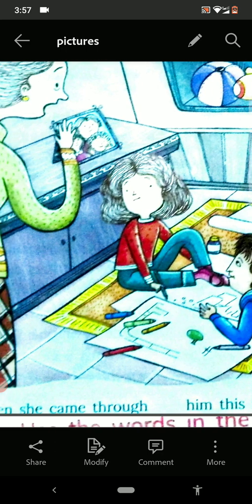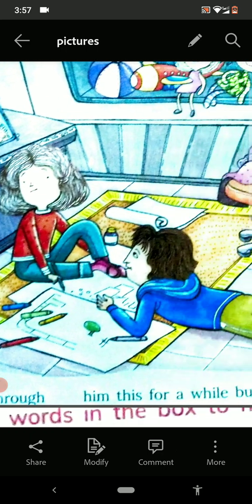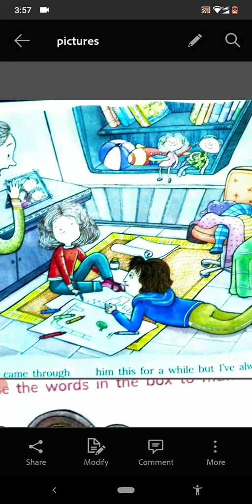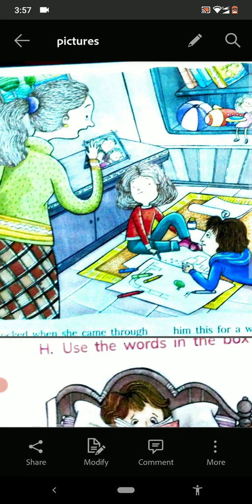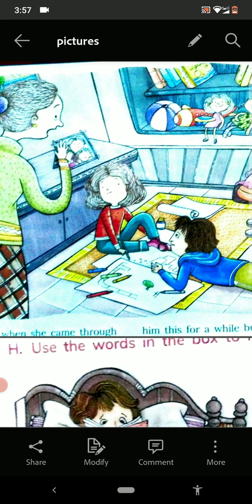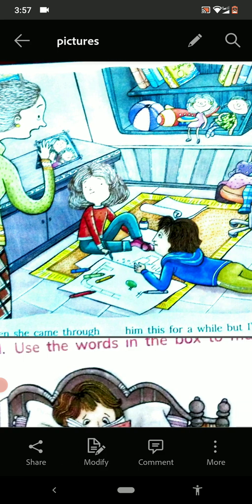Okay. So you can say this is a picture of a room and there are many things. So you will describe all the things here. Two children are sitting on the floor and they both are making some drawing. One child is lying on the floor and the other is sitting on the floor. So I think one is a boy and one is a girl.